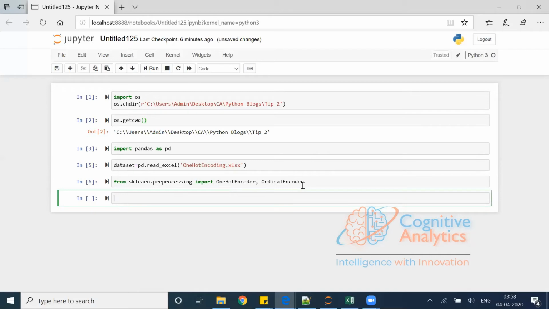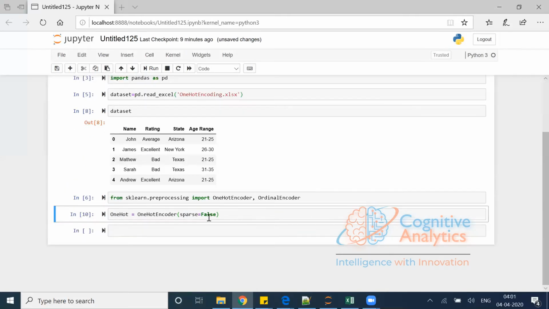After that, let me create a variable: onehot is equal to OneHotEncoder, sparse is equal to false. So sparse equal to false will return an array. If I go with sparse equal to true, which is the default value, it will generate a sparse matrix. So I'm going with false.